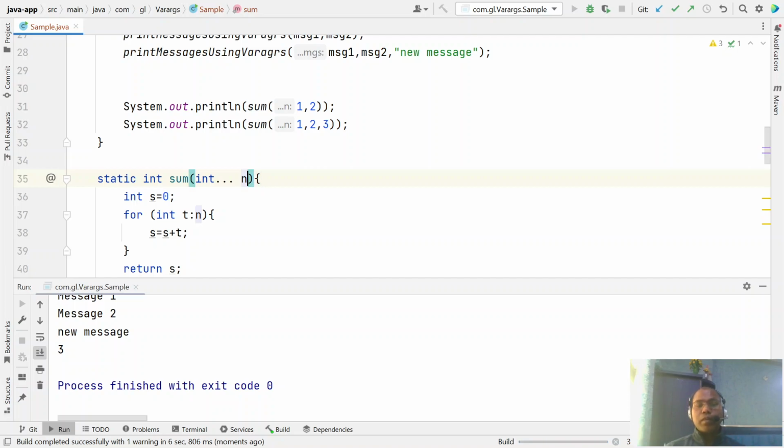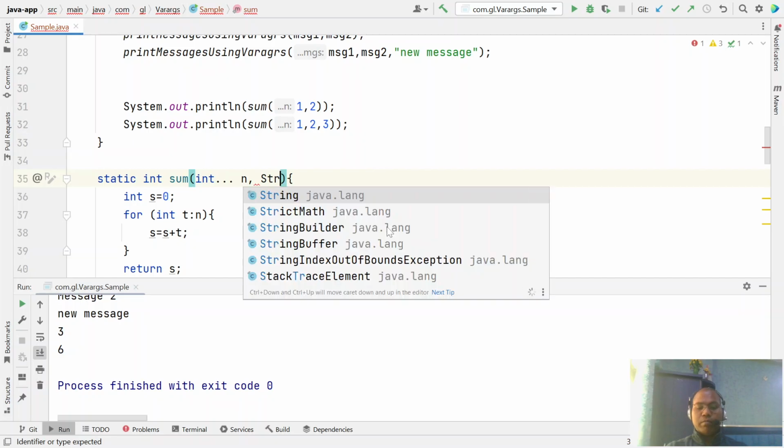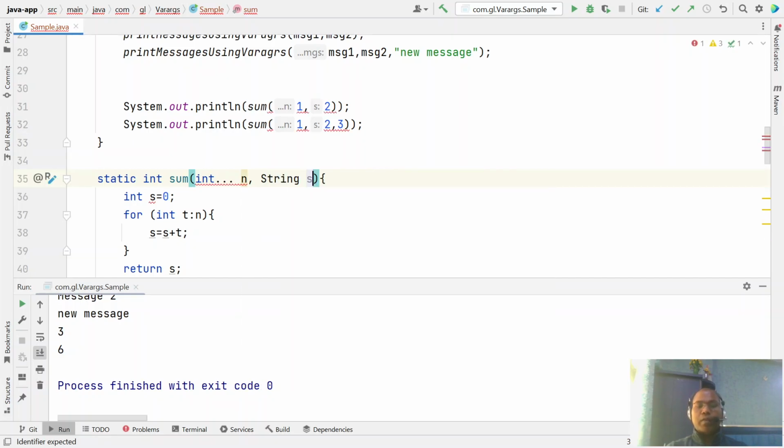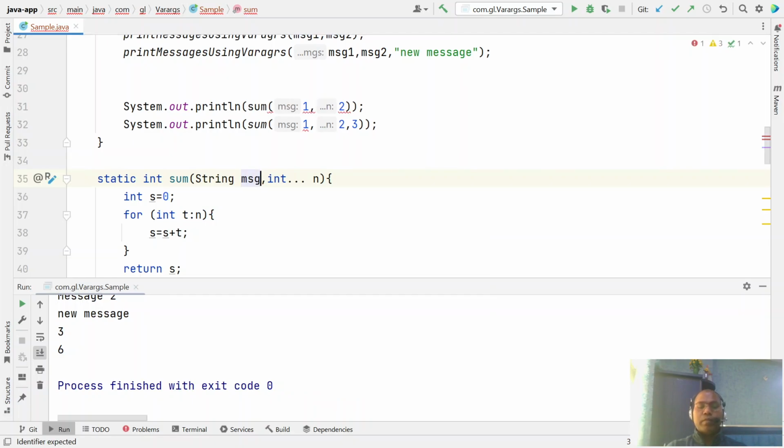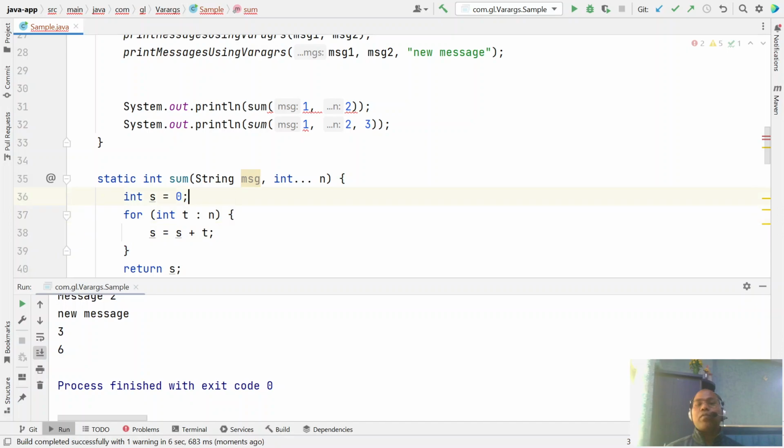But in this case, let's say you are trying to pass some new parameter. Here you cannot say like a string x, but you can say string message, there is no problem. So here the first argument is the non-variable argument, which you must pass, like here, comma sum.